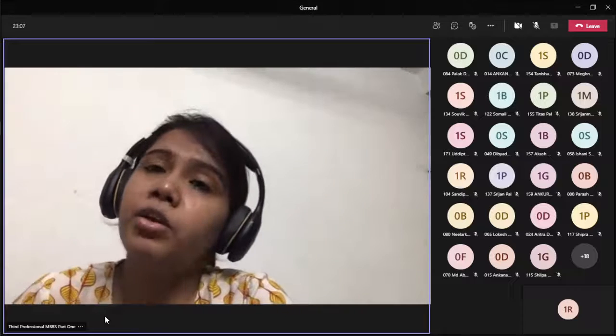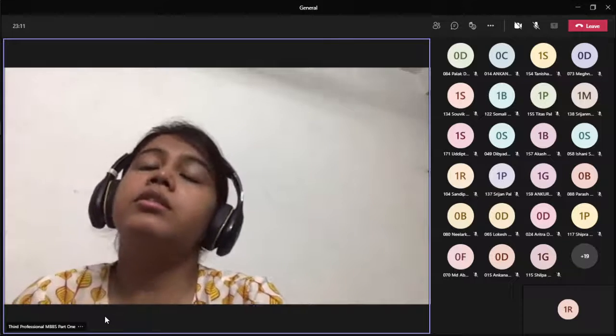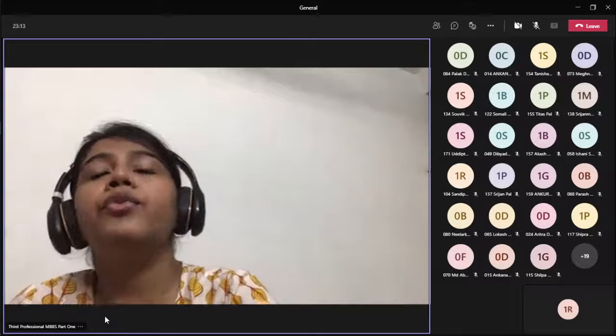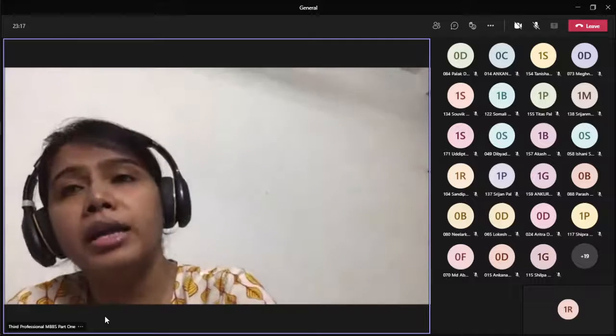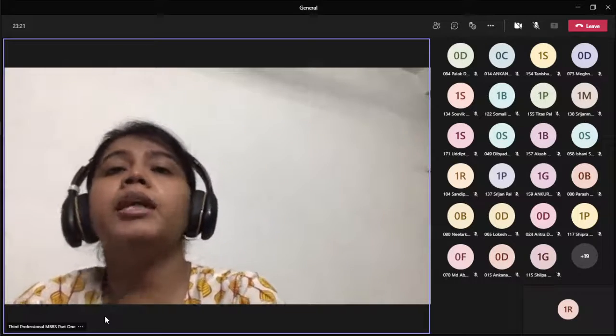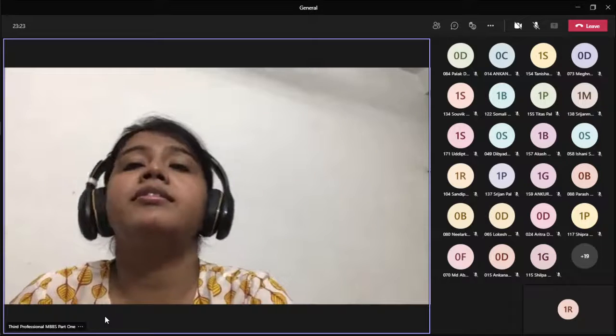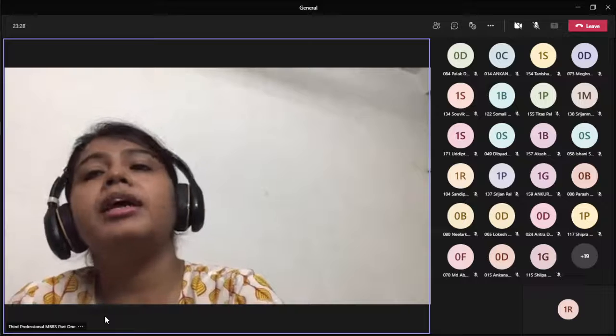Normal platelet count, we know, is 1.5 lakh to 4 lakh per cubic millimeter. Below 1 lakh it is called thrombocytopenia, and when the platelet count is less than 10,000, there is increased risk of intracranial hemorrhage.